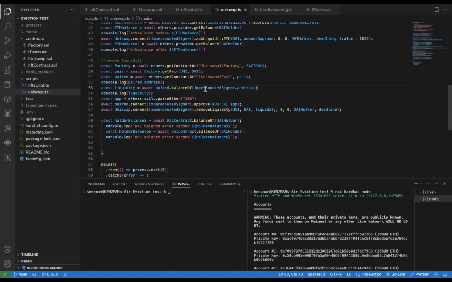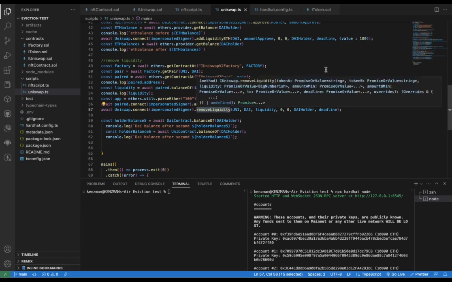That's how I was able to get the balance of the pair address, and then approve the router contract address to spend the liquidity inside the pair contract. And I called the removeLiquidity function on it.